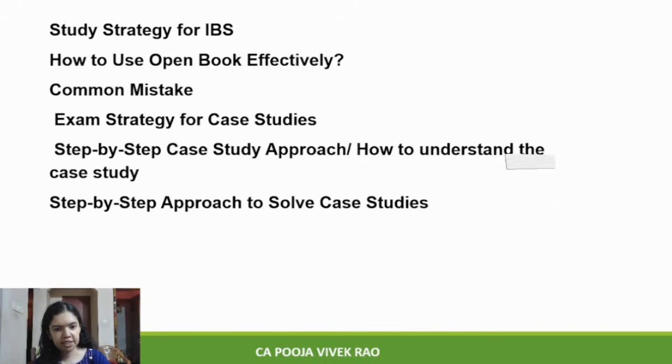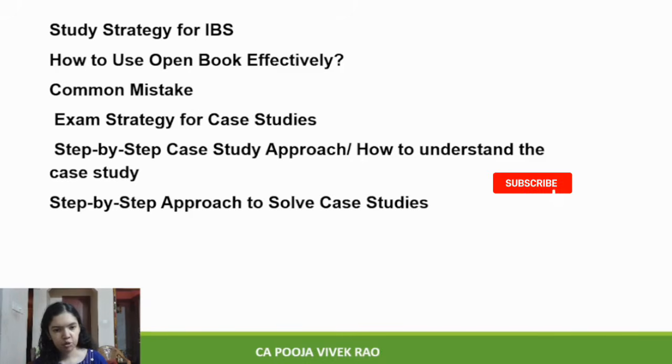So step number 1 is read and decode the case. So IBS case studies are lengthy and the information is heavy. So as we discussed in the earlier topic, step by step you have to decode the case study. So read this case carefully. If required in your answer sheet itself, make a rough sheet, write down as working notes and you can write the key points here. And also if permitted, underline the important information in the question. So the objective of this is to break down the case, identify relevant facts and make it easy to recall during answer writing. So this is like decoding the case study.